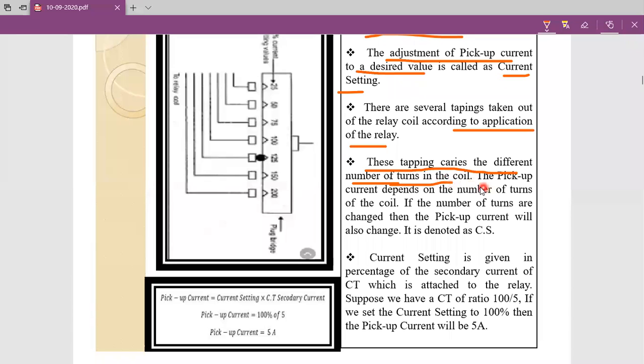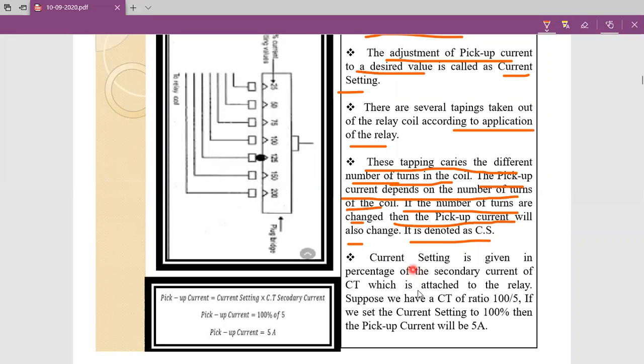The pickup current depends on the number of turns of the coil, so if the number of turns is changed, then the pickup current will also change. It is denoted as CS. Here CS is nothing but current setting.